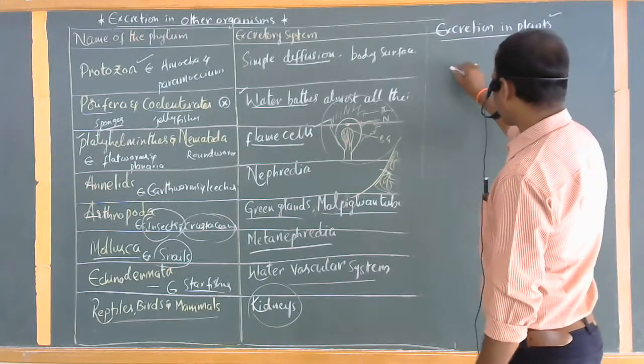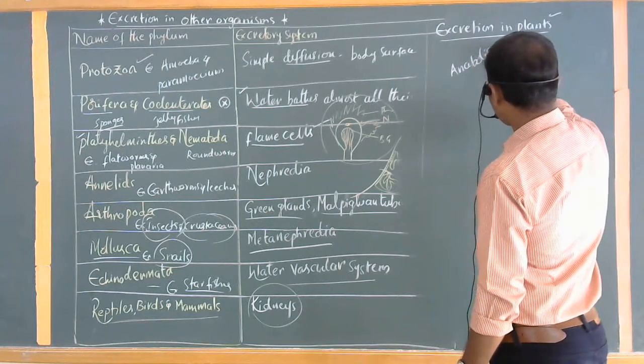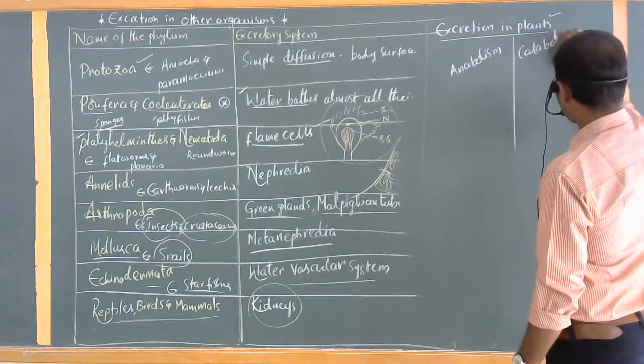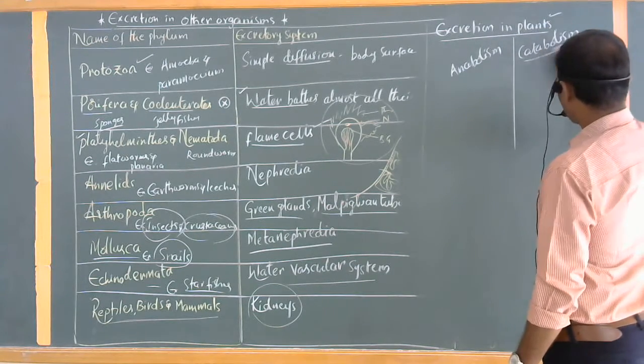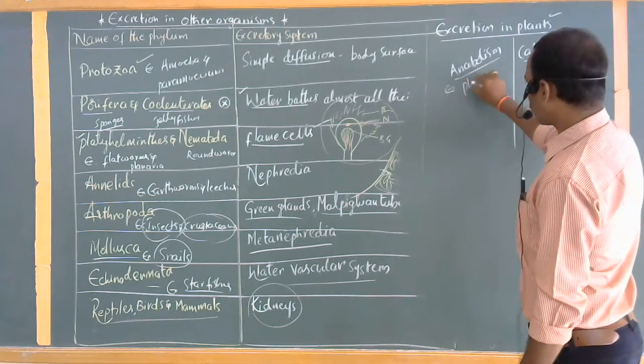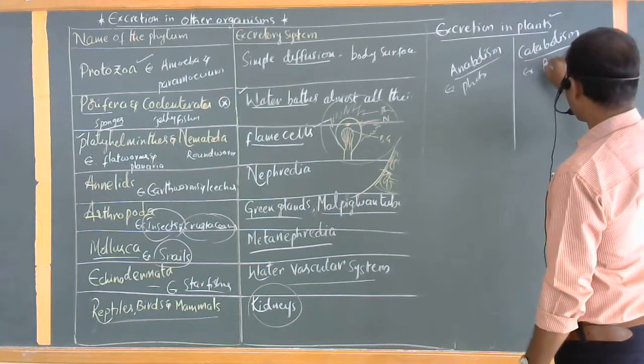You know clearly, anabolism and catabolism. Anabolism means the constructive process. An example is photosynthesis. Okay. An example of catabolism is respiration.